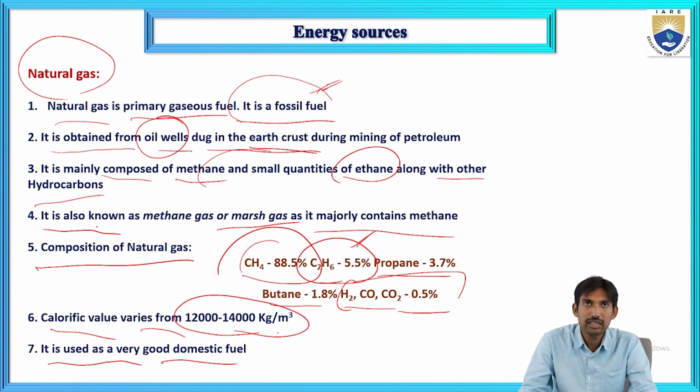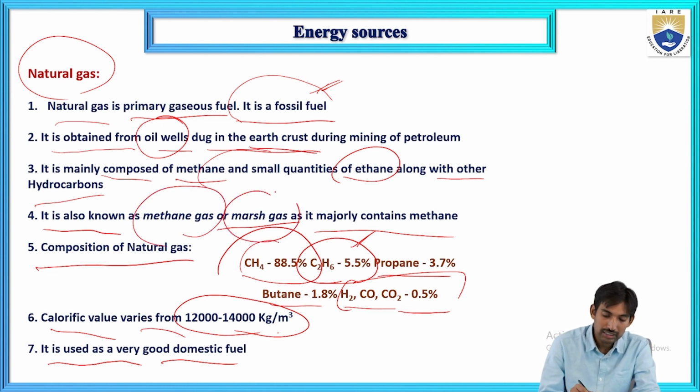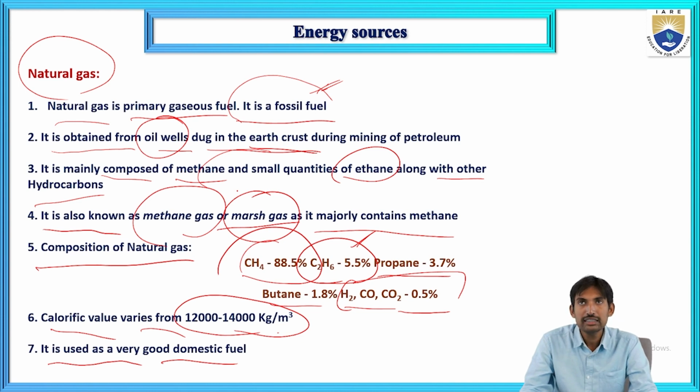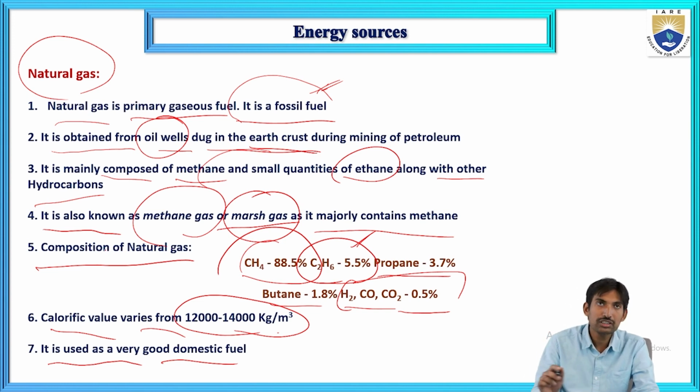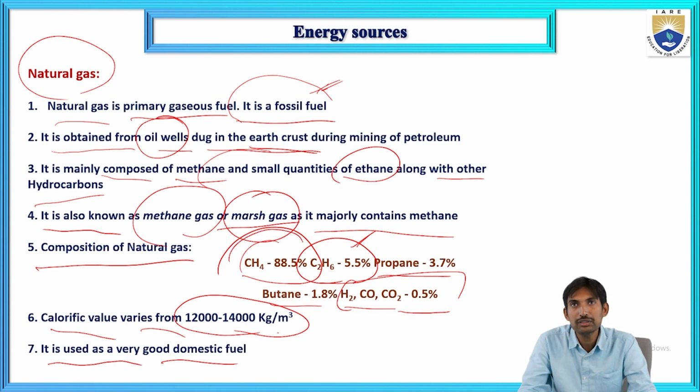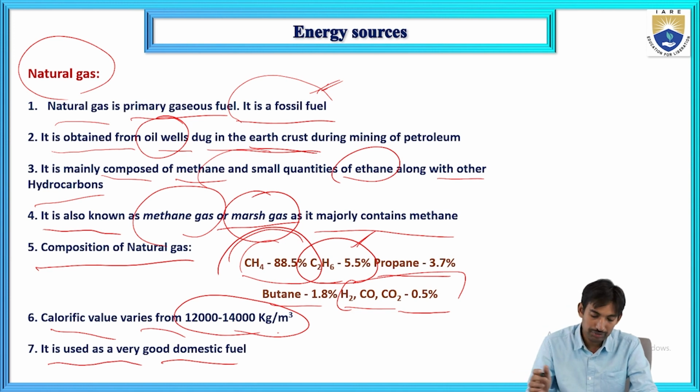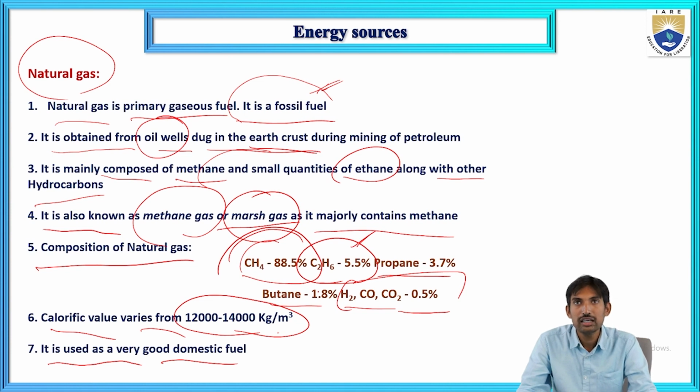Natural gas can also be called methane gas or marsh gas. It majorly contains methane gas. In the composition of natural gas, the methane percentage is 88.5%, ethane is 5.5%, propane is 3.7% and butane is 1.8%. Other gases like hydrogen, carbon monoxide and carbon dioxide are in small quantity, that is 0.5%.